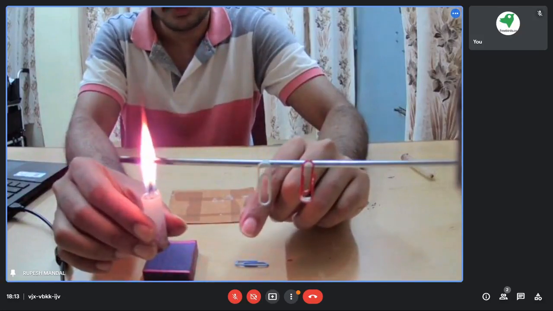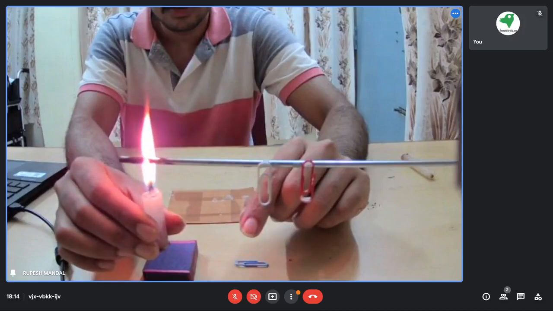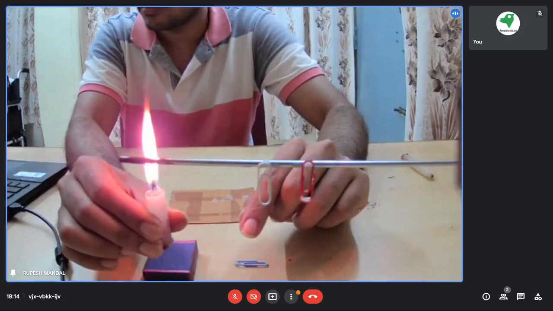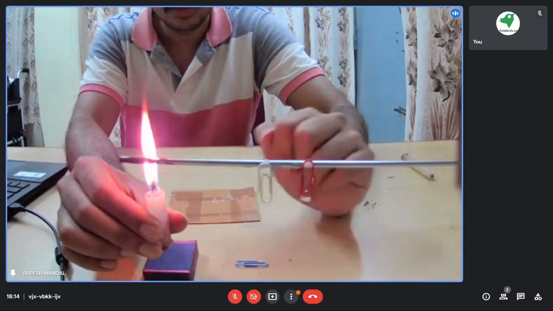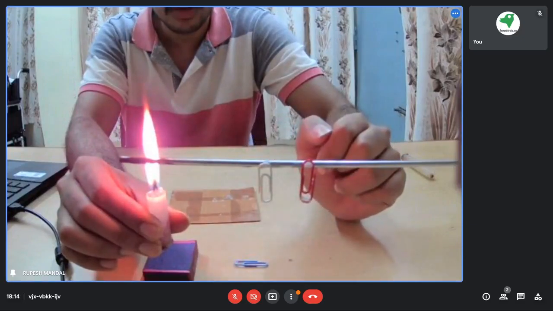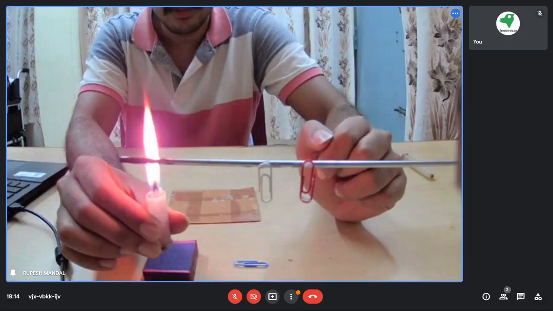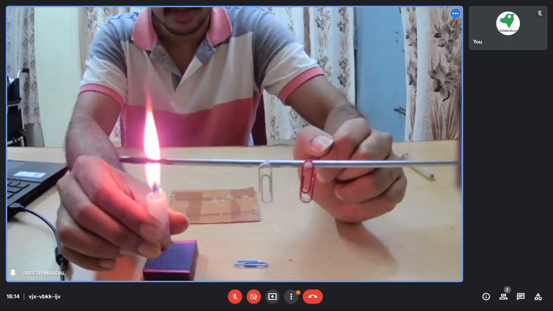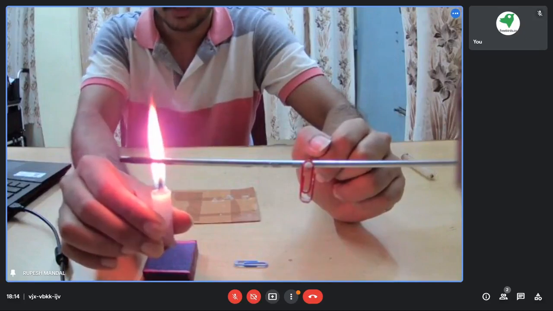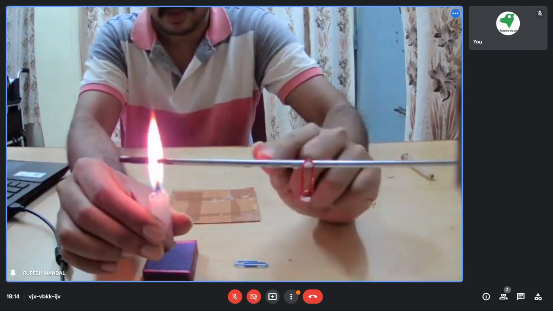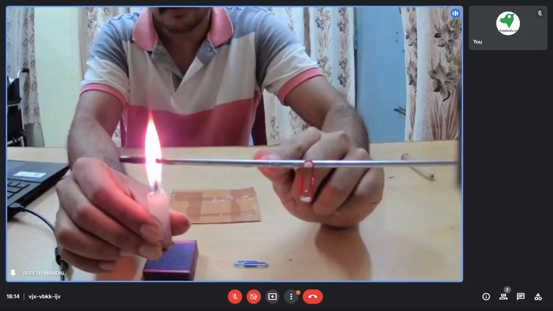See, the third one is also losing its grip. It will, yes, it fell. That much temperature has been attained.